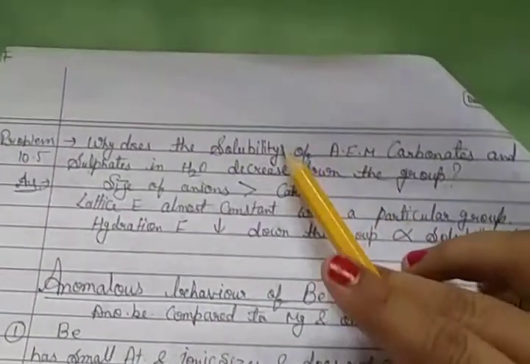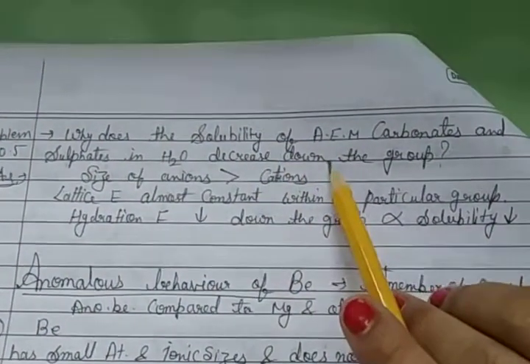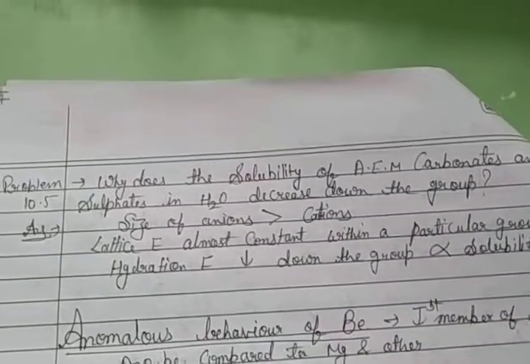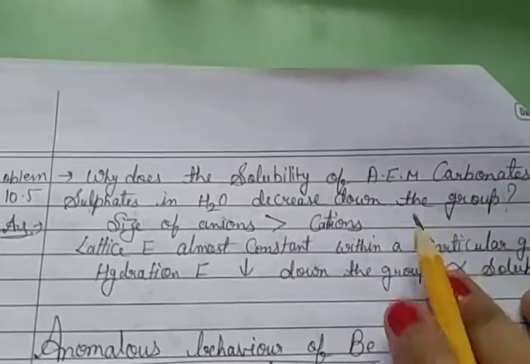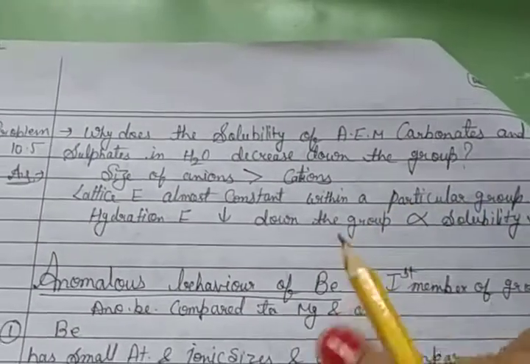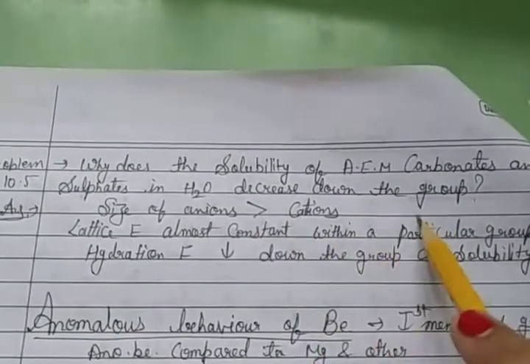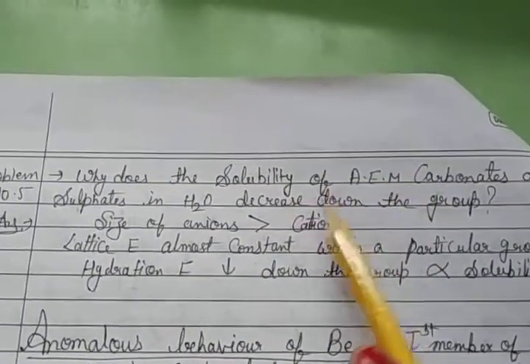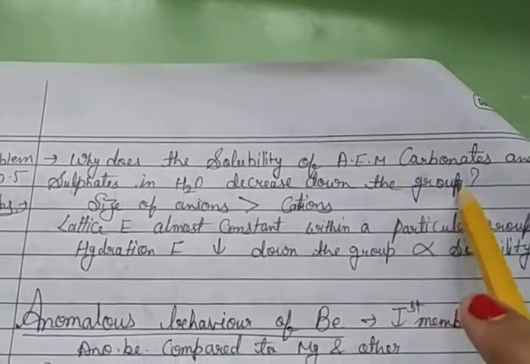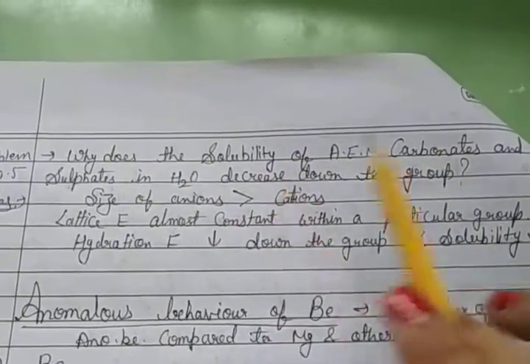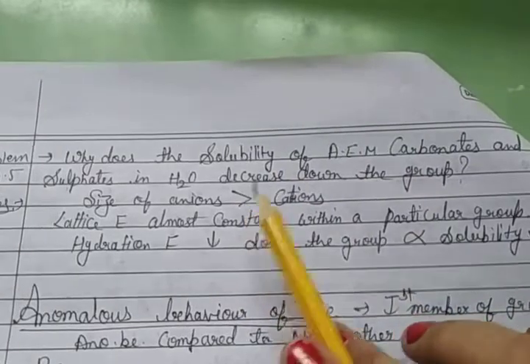Then problem 10.5: why does the solubility of alkaline earth metal carbonates and sulfates in water decrease down the group? That means we have to go from top to bottom. Solubility of carbonates and sulfates in water decreases down the group.